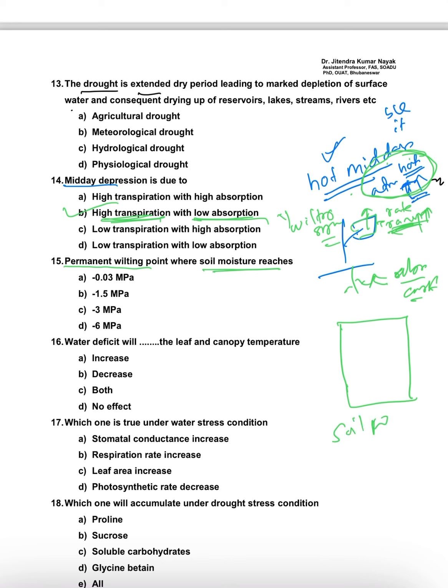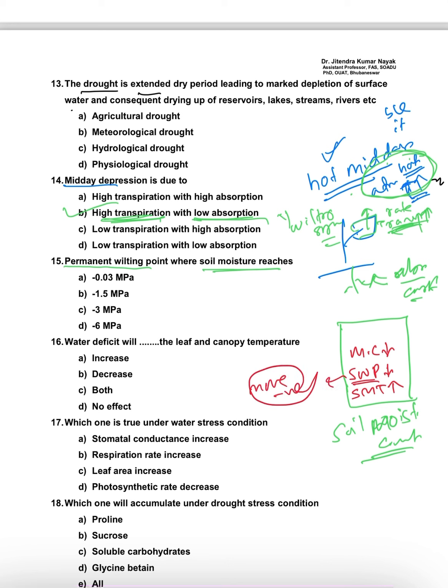In the water management course, we will study in detail what the soil moisture constants are. Basically, always remember, whenever the soil moisture content decreases, the soil water potential decreases, the soil moisture tension increases, and soil water potential becomes more and more negative.